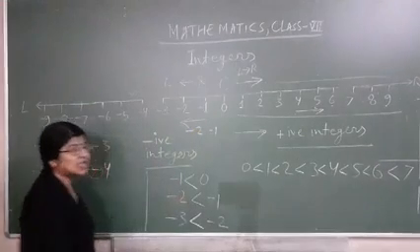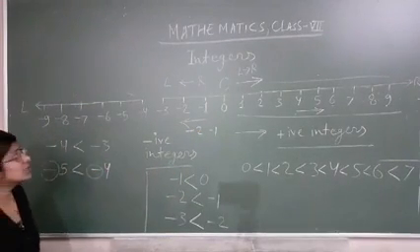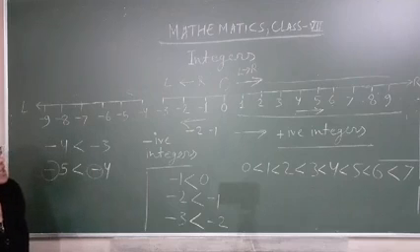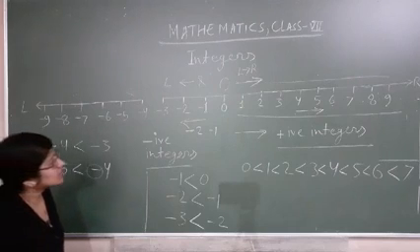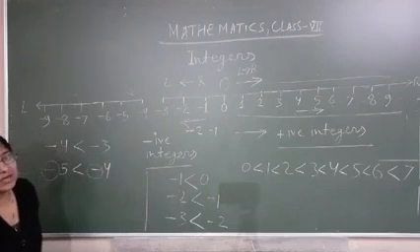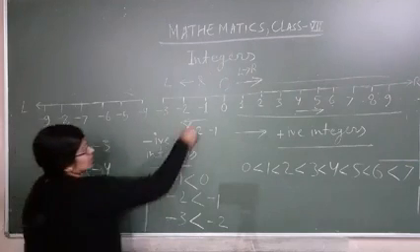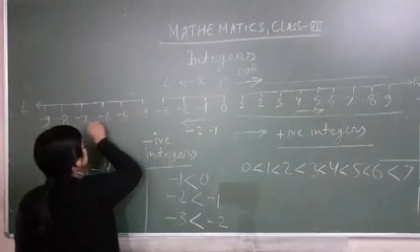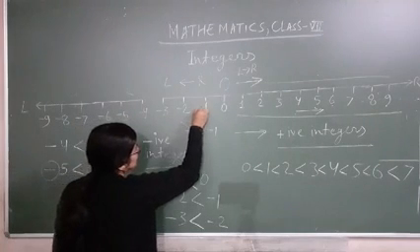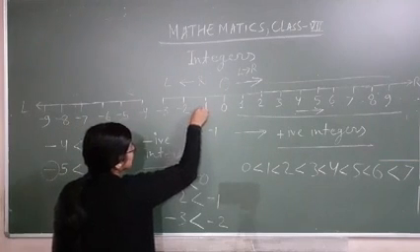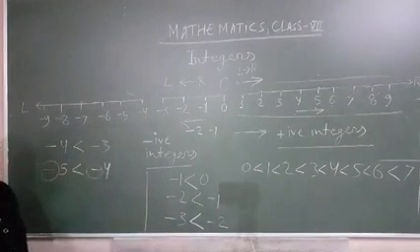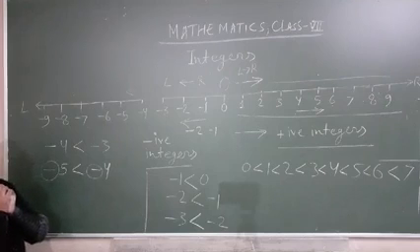So on the number line, when we go right to left, numbers will be in decreasing order or descending order. नंबर तो बढ़ेगा, 1 से 2 होगा, 2 से 3, 3 से 4, 4 से 5, 5 से 6, but here there is a minus also. So due to this minus sign, their value will be decreased. Value उसका कम हो जाएगा.